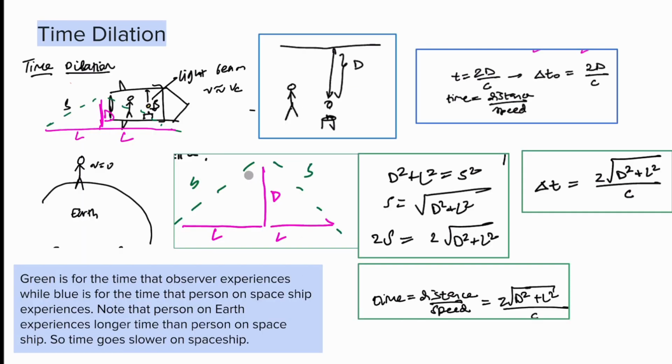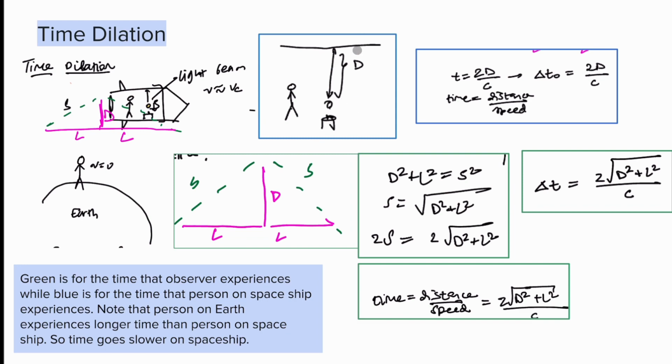Now let's talk about time dilation. To really understand time dilation, it's important to look at it through a thought experiment. So suppose you have 2 observers, a rocket and a person standing on Earth. First let's look at what's happening with the person on the rocket. There's a light beam in the rocket, here in yellow, and it's going up and down. It's emitted by this source here, and it's traveling up and down, up and down.